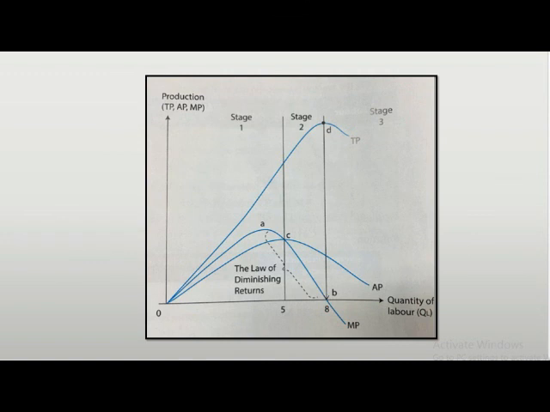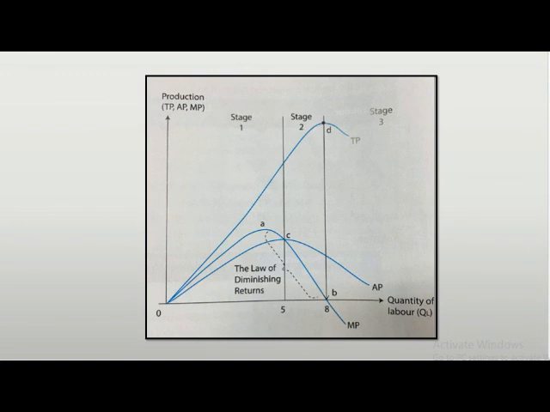The 3 stages of production, stage 1, stage 2, and stage 3, can be summarized as follows. Stage 1 begins from the origin until the AP curve reaches its maximum point. TP increases at an increasing rate. MP reaches its maximum and declines. AP increases and intersects MP when AP is at its maximum, ending when AP equals MP. The producer will continue to increase production as he or she can still increase TP.